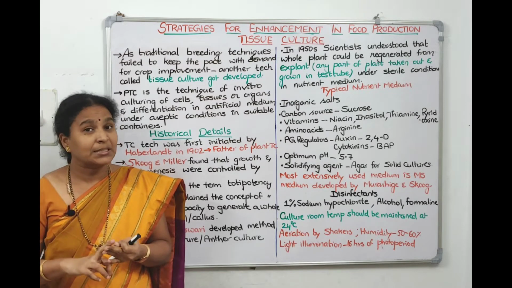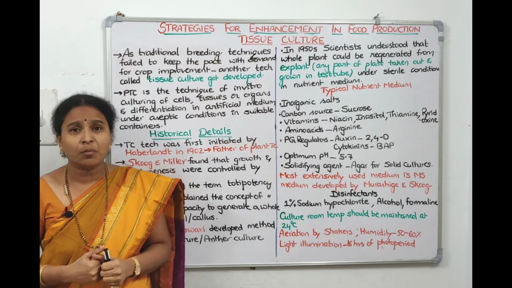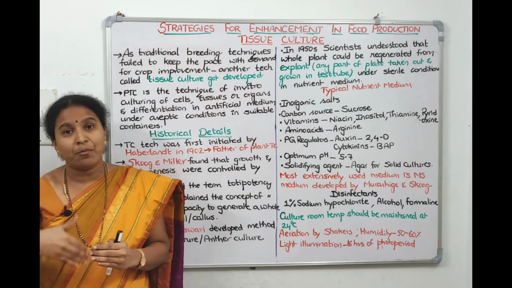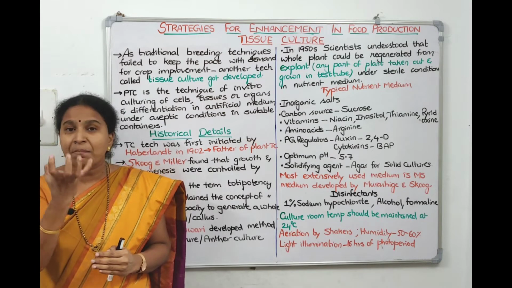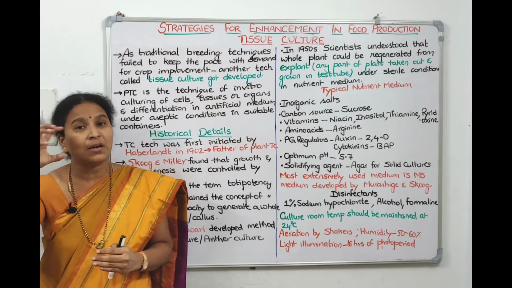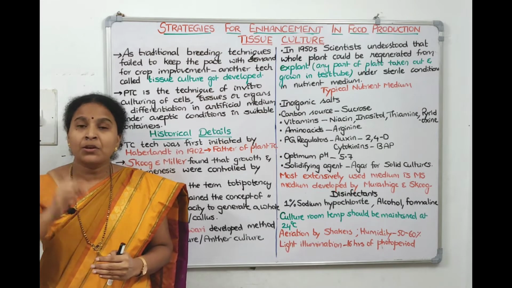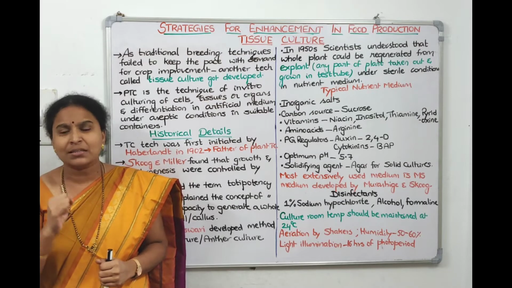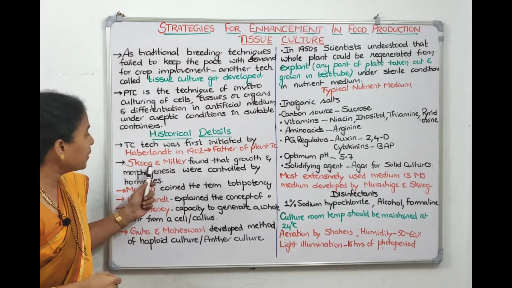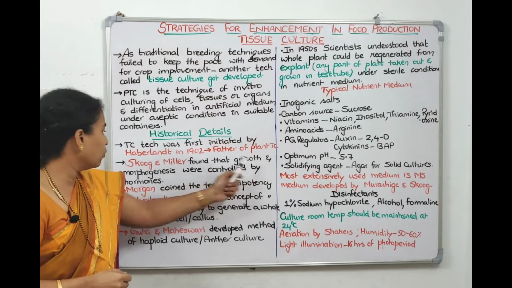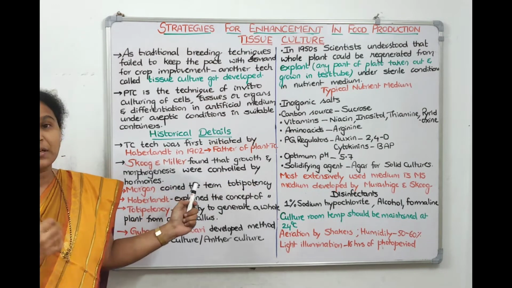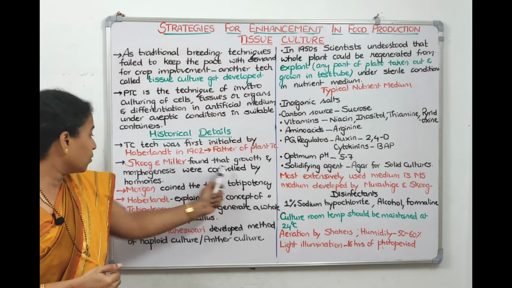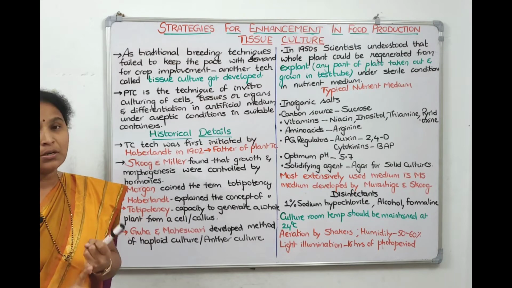Auxin, cytokinin, abscisic acid, gibberellin, ethylene, all these are plant hormones. So they told that if we want to induce morphogenesis, if you want to make morphological structures from an undifferentiated mass of tissue in the tissue culture experiment, which is called callus, if the root has to come, you need to give auxin to it. If the shoot has to develop, you need to give cytokinin to it. Who told this? Skoog and Miller. That's what I have written here. Skoog and Miller found that the growth and morphogenesis, the development and differentiation of root and stem, were controlled by hormones. What are the hormones? Auxins and cytokinins.